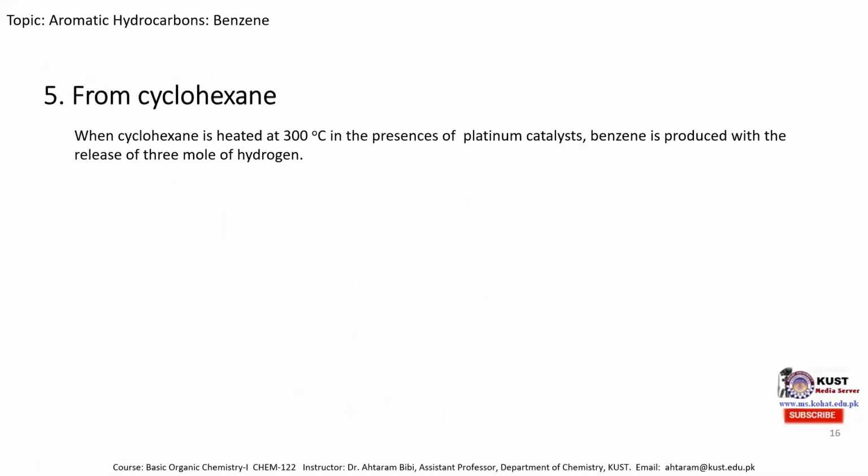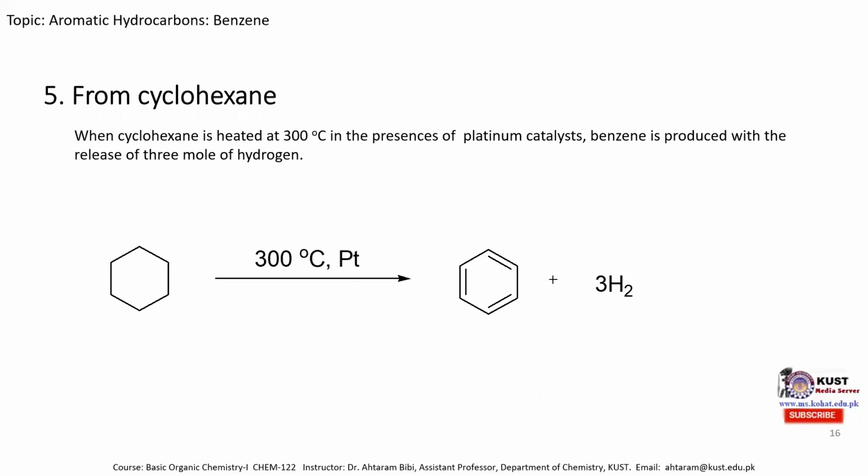Similarly, from cyclohexane, when cyclohexane is heated at 300 degrees centigrade in the presence of platinum catalyst, then 3 moles of hydrogen gas are eliminated, producing the benzene molecule. One hydrogen molecule is eliminated from here, 1 from here, and 1 from here, and we obtain the benzene molecule with the release of 3 moles of hydrogen.